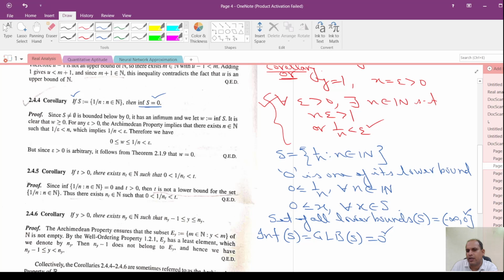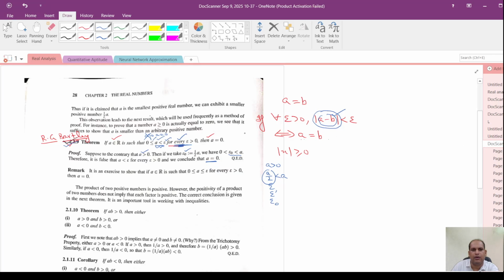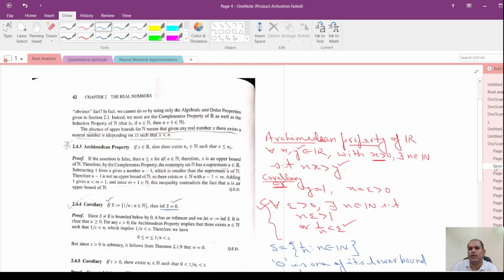So this is one of the techniques, but let us do it using the Archimedean property of real numbers, or the result which we have just covered. Let us first do this using this argument: if a belongs to R and 0 is less than or equal to a is less than epsilon for every positive epsilon, then a has to be 0. So we can use this directly also. Let us do it one by one.